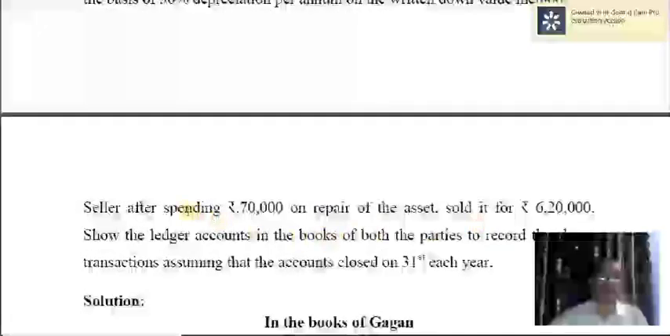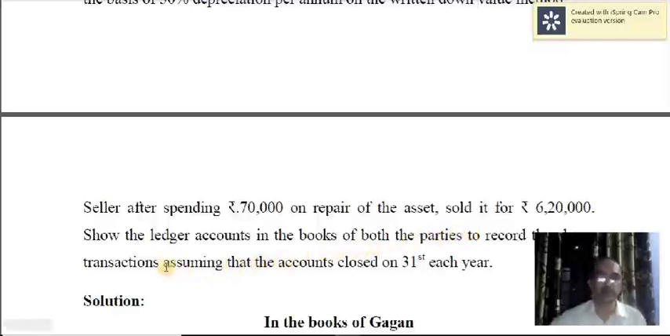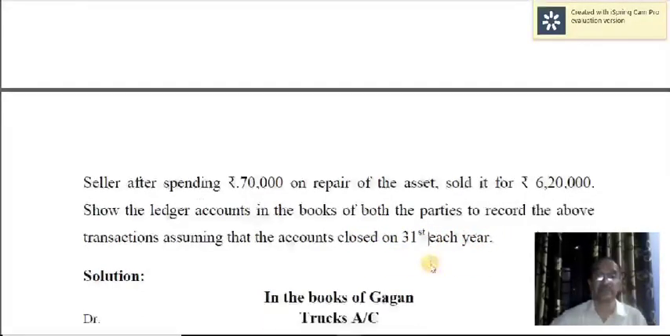But here, after taking over, the seller spends 70,000 on repair of the asset and sells those goods for 6,20,000. So you have to find out whether there is profit or loss on repossession of the stock. Show the ledger accounts in the books of both the parties to record the above transactions, assuming the accounts closed on 31st every year. 31st December, okay, it is 31st December.